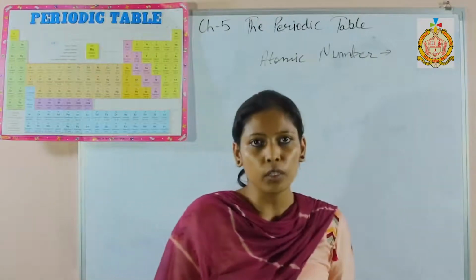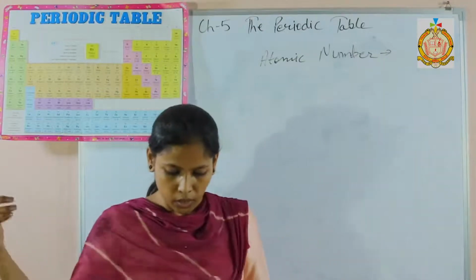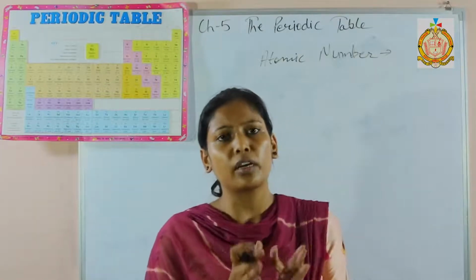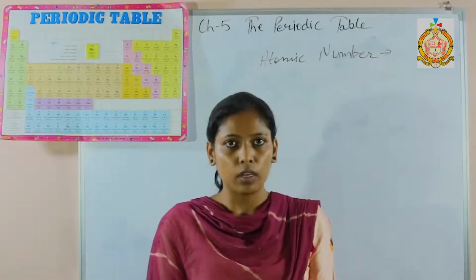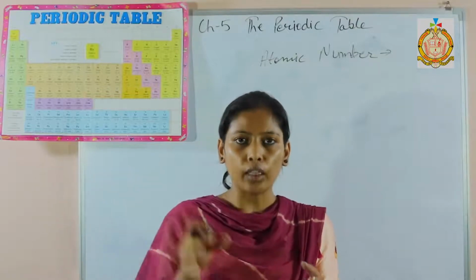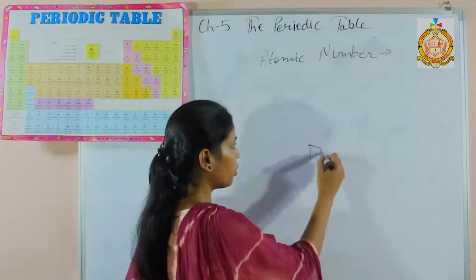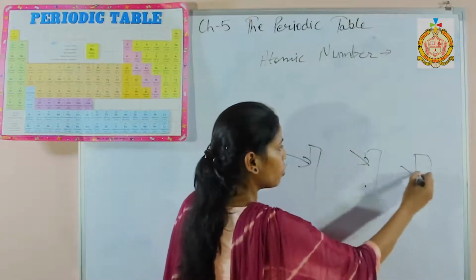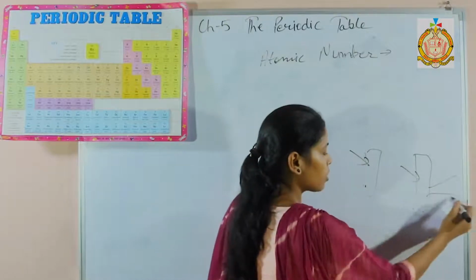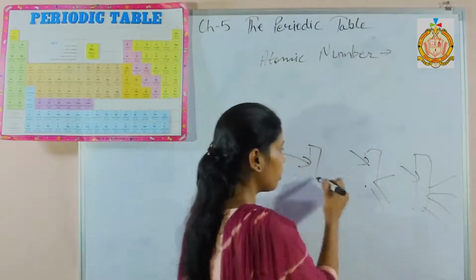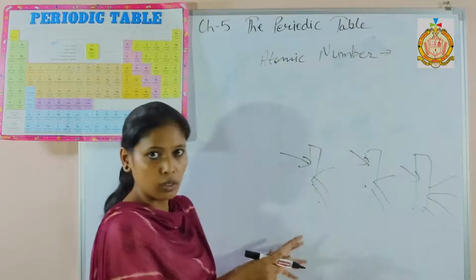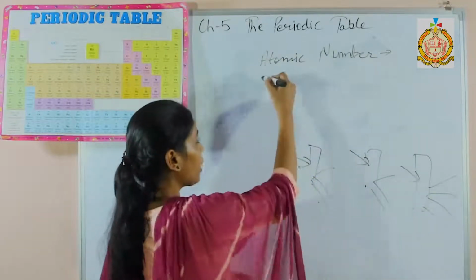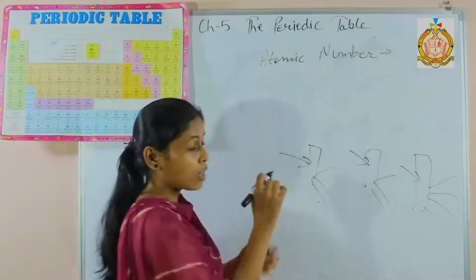Now how was it discovered? It was discovered by Henry Moseley. What he did was, he took different kinds of anodes. When he struck the different anodes with cathode rays, some rays were emitted with different wave numbers. So he came to know what the main basis of classification is.